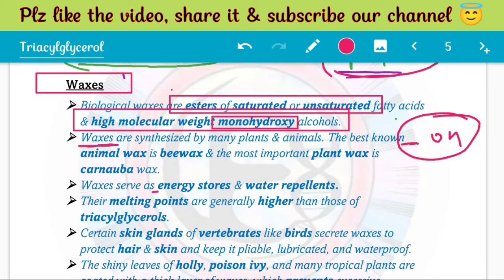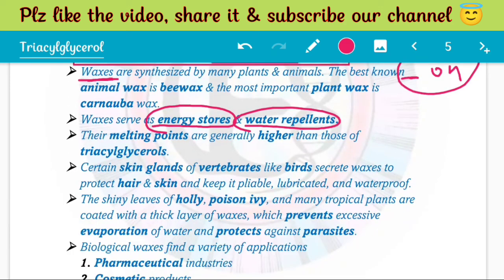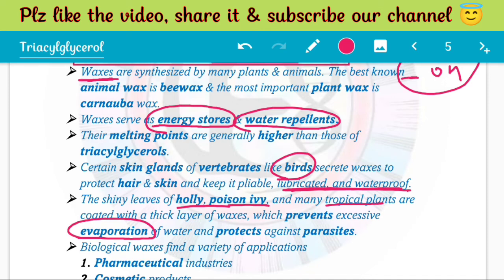They are used as energy stores, and they are used as water repellents. Like in the case of birds, they have preen glands, so they rub their beak over these glands and then lubricate their feathers, making them waterproof. And even tropical plants like holly and poison ivy have these waxes, which they use to prevent evaporation and to protect themselves against parasites. Clear? Because they prevent the entry of parasites.